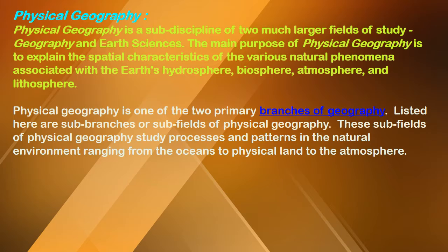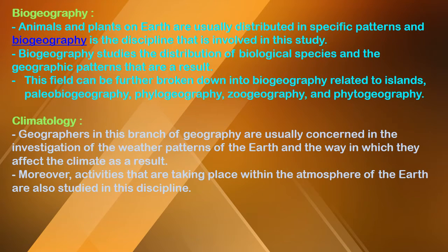Physical geography is one of the two primary branches of geography. Listed here are sub-branches or subfields of physical geography. These subfields study processes and patterns in the natural environment, ranging from the oceans to physical land to the atmosphere. We are going to see some of the branches of physical geography, which are used to study the processes and patterns in the natural environment. The first one is biogeography.